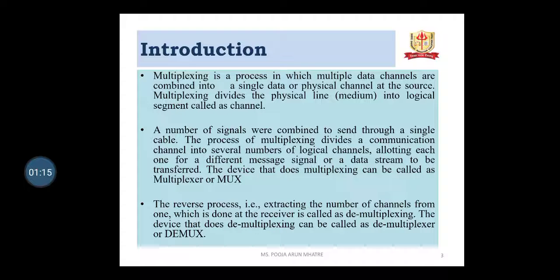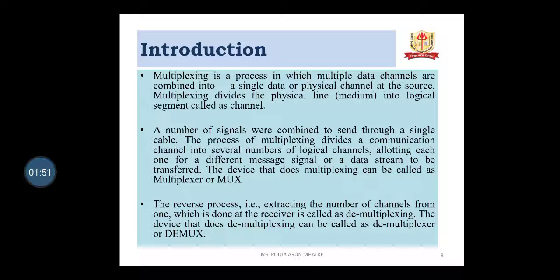Multiplexing is the process of simultaneously transmitting two or more individual signals over a single communication channel. A number of signals are combined to send through a single cable. The process divides the communication channel into several logical channels, allotting each one to a different message, signal or data stream to be transferred. The device that does the multiplexing is called a multiplexer.